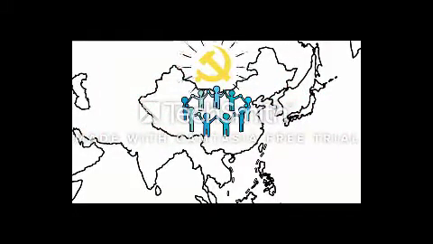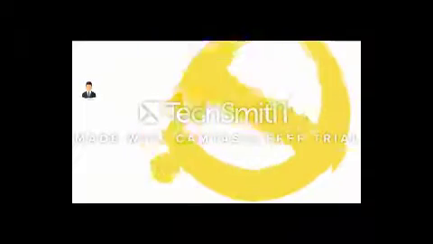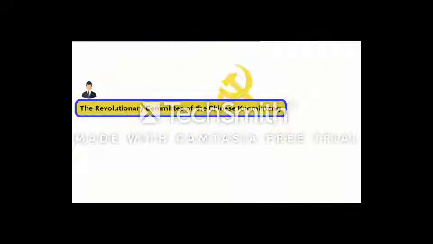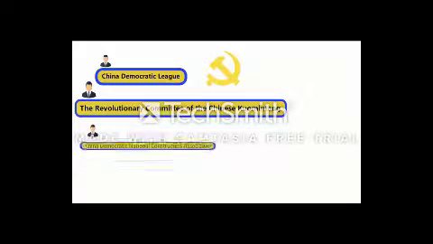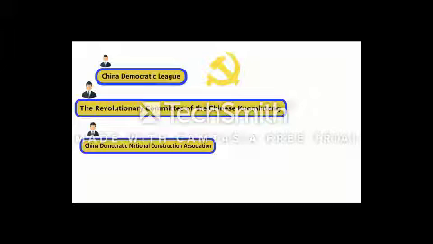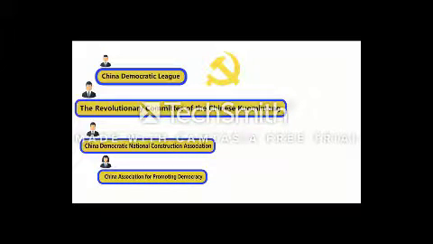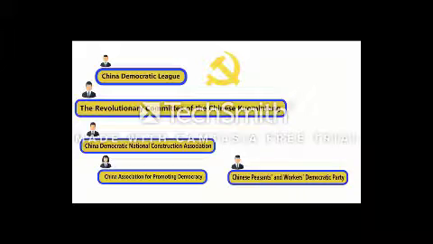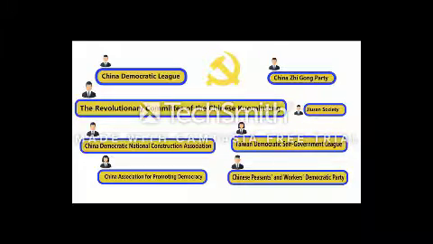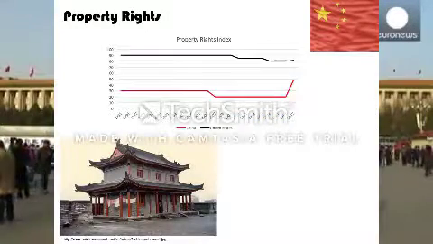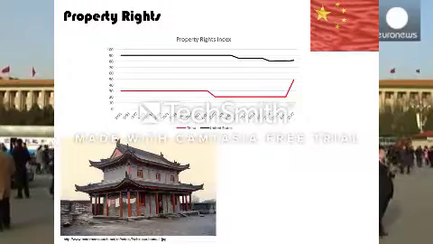and manage state affairs. The 8 parties are the Revolutionary Committee of the Chinese Kuomintang, China Democratic League, China Democratic National Construction Association, China Association for Promoting Democracy, Chinese Peasants and Workers Democratic Party, China Zhigong Party, Jusan Society, and Taiwan Democratic Self-Government League.